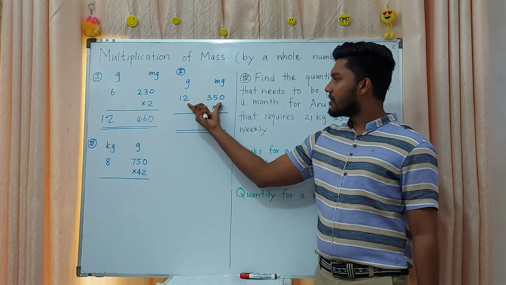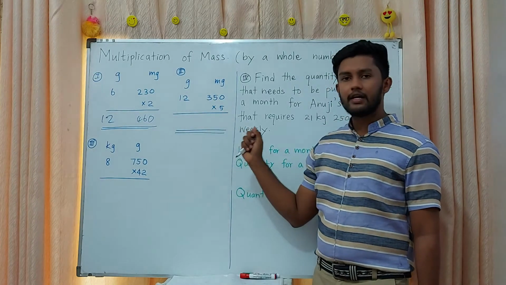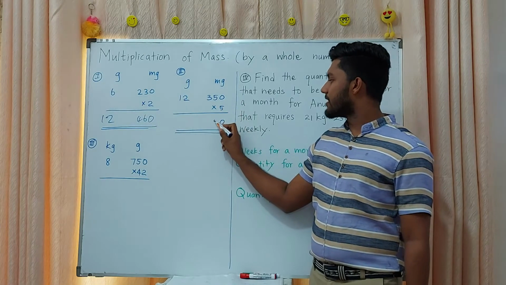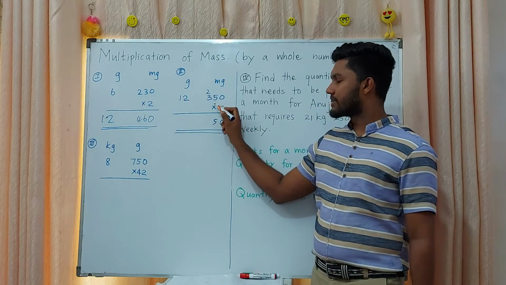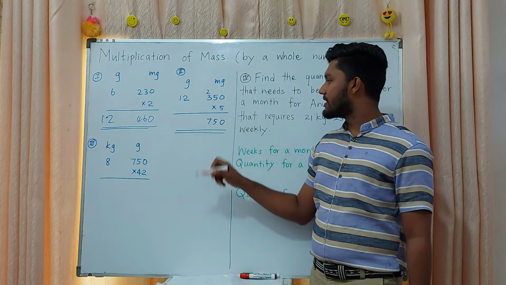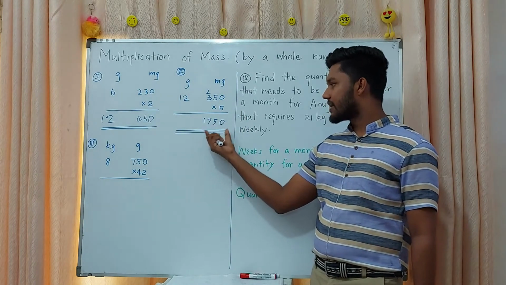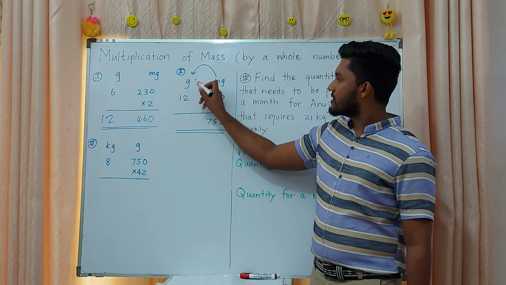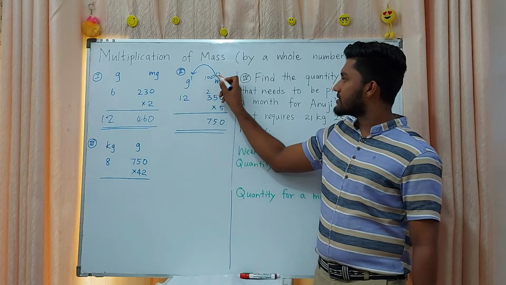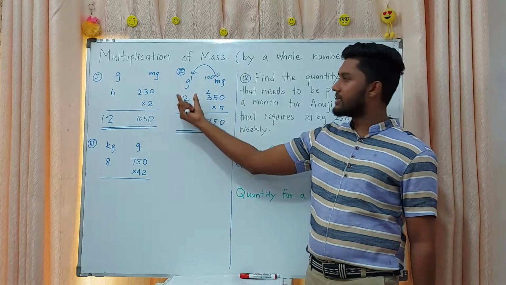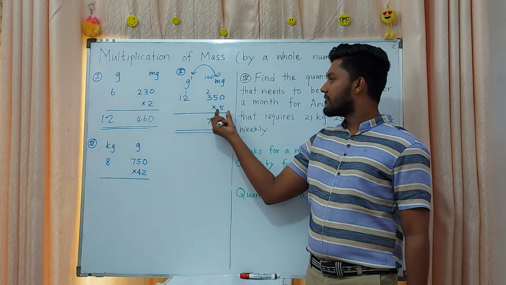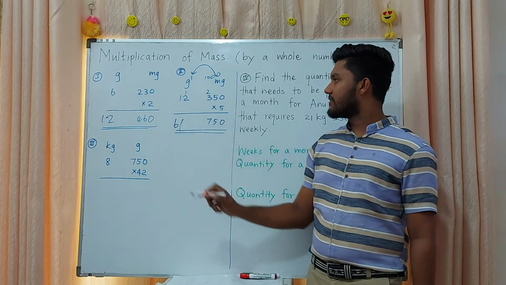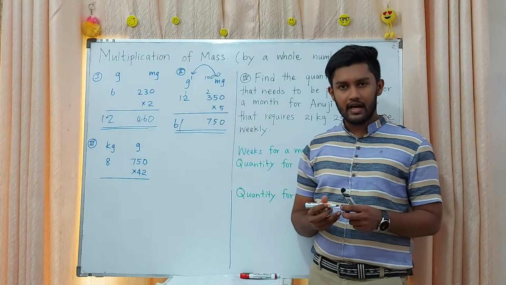Then here the total mass has to be multiplied by 5. 5 into 0, 0, 5 into 5, 25, 2 is remaining. 5 into 3, 15 plus 2, 17, so 1750. We can't keep this number. So you are getting 1 to the gram side. That means 1000 milligrams converts into 1 gram. Then 5 into 12, 60. 60 plus 1, 61 grams and 750 milligrams is the answer.